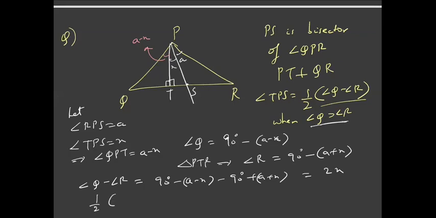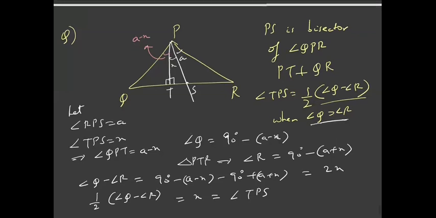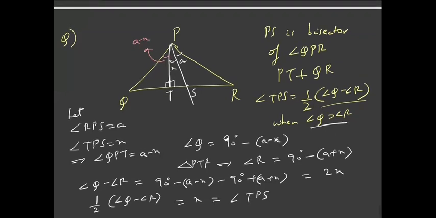So half of angle Q minus angle R is X, which is nothing but equal to angle TPS. Is this clear? Okay, so let's move on.